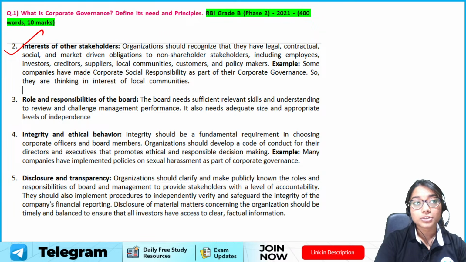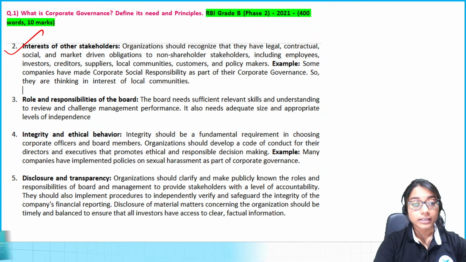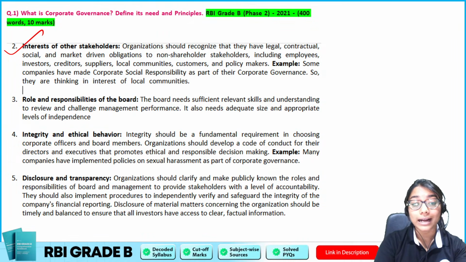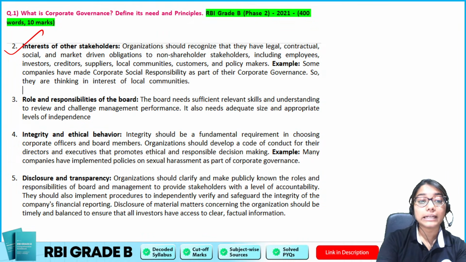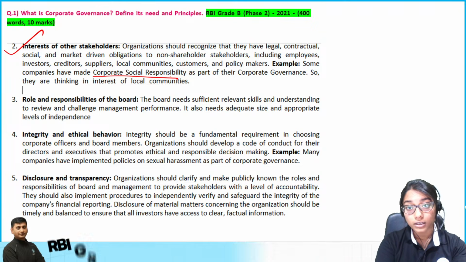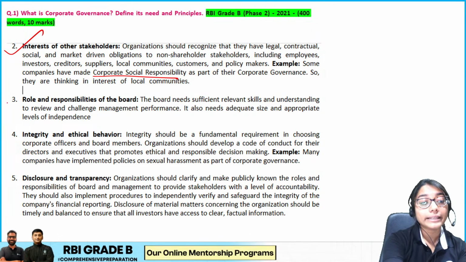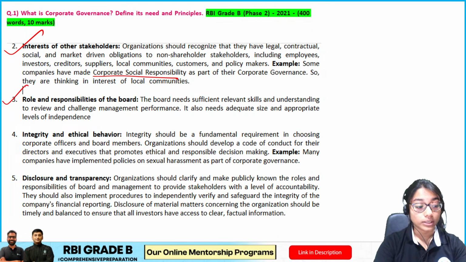Key, it's not just shareholders but also the other stakeholders, right? The creditors, suppliers, customers, etc., to whom I am responsible to. So herein we can give an example of CSR for the society, for the community, right? Wherein I'm considering the interest of these other stakeholders, followed by the role and responsibilities of the board.